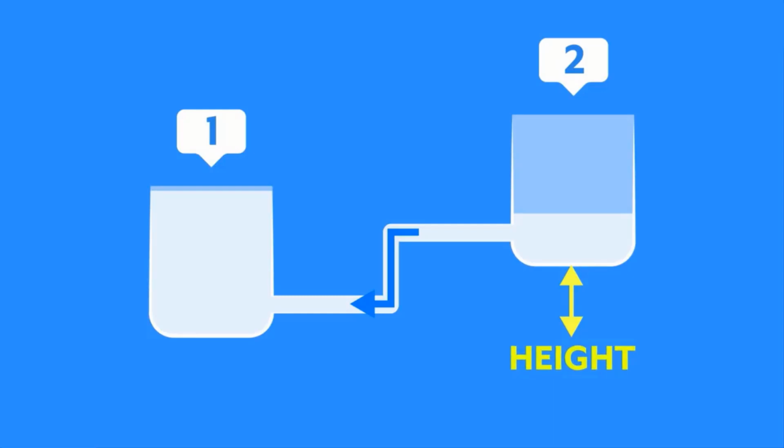Yes, you can talk about gravity or pressure difference. But in layman's terms, it is the height difference that causes the water to flow from the second beaker to the first. In an exactly similar way, for electricity to flow, there has to be some factor. We'll come to that factor soon, don't worry.